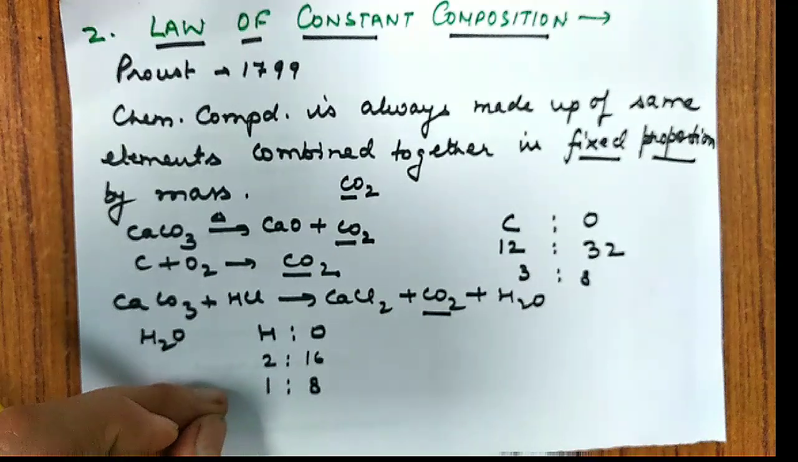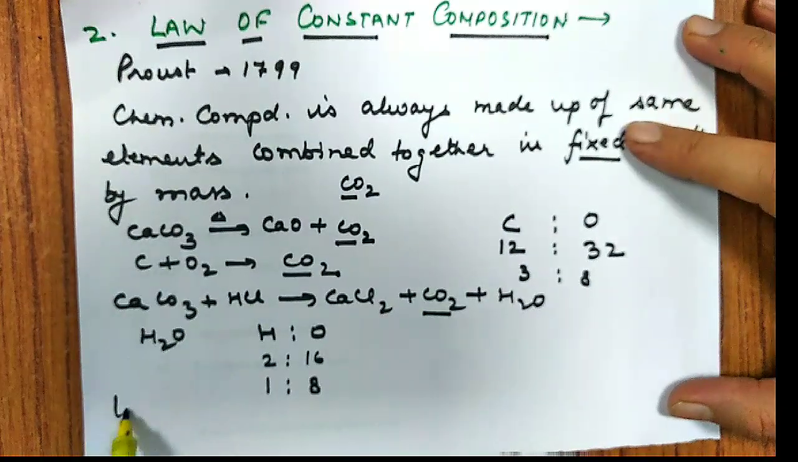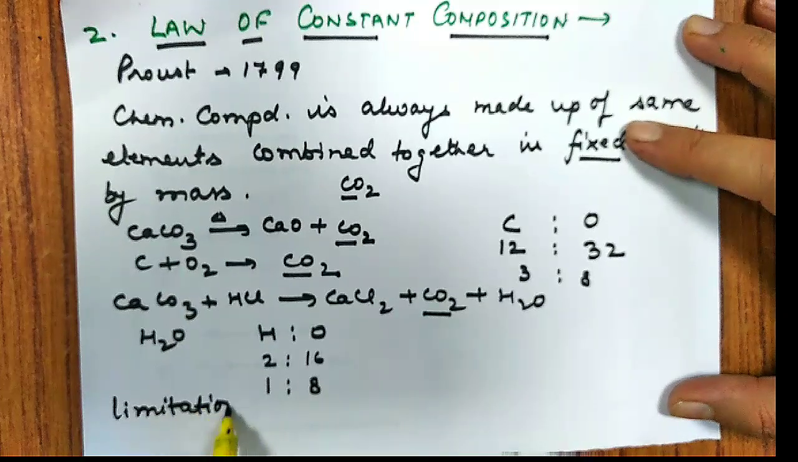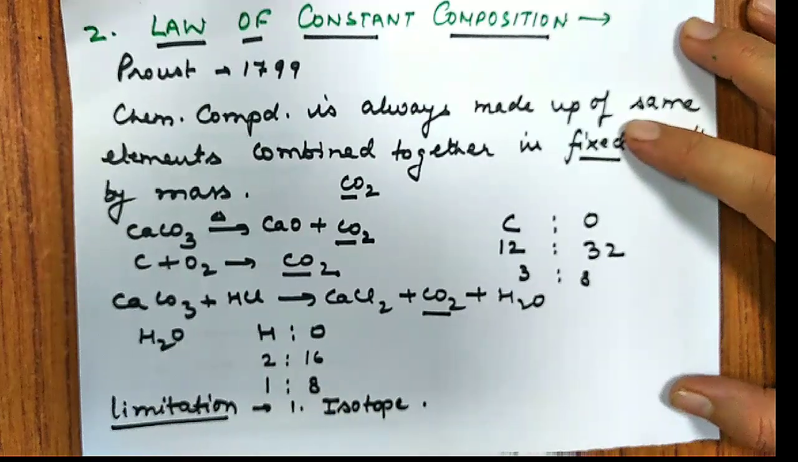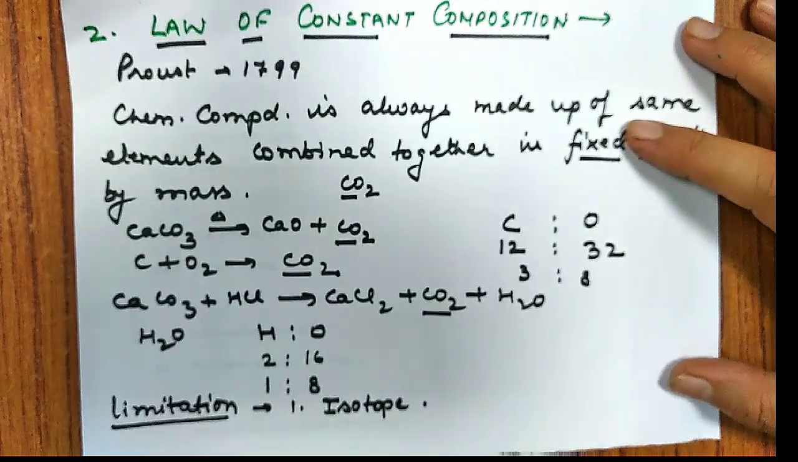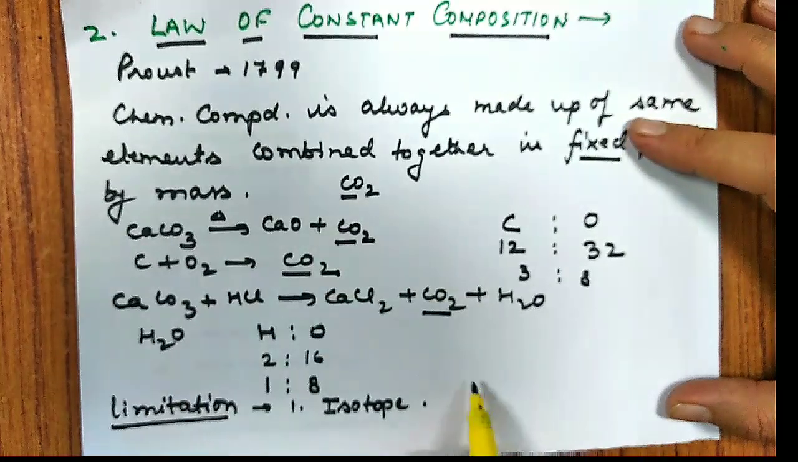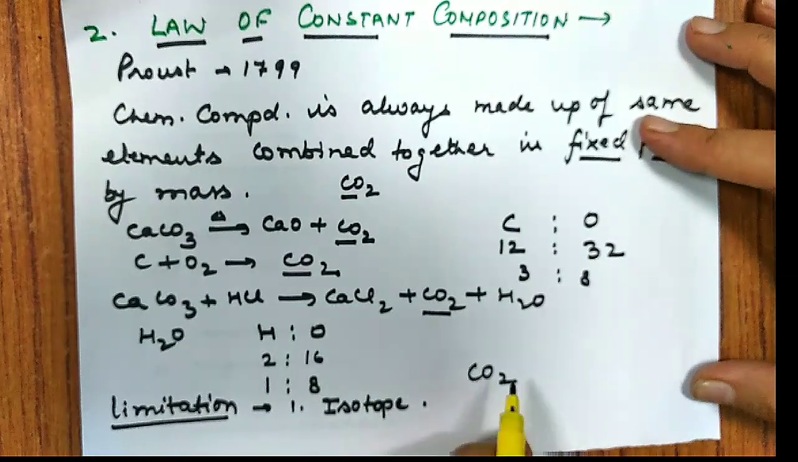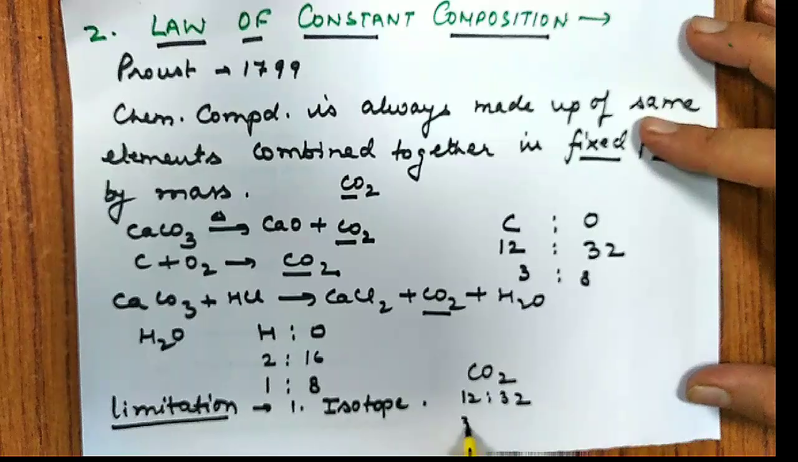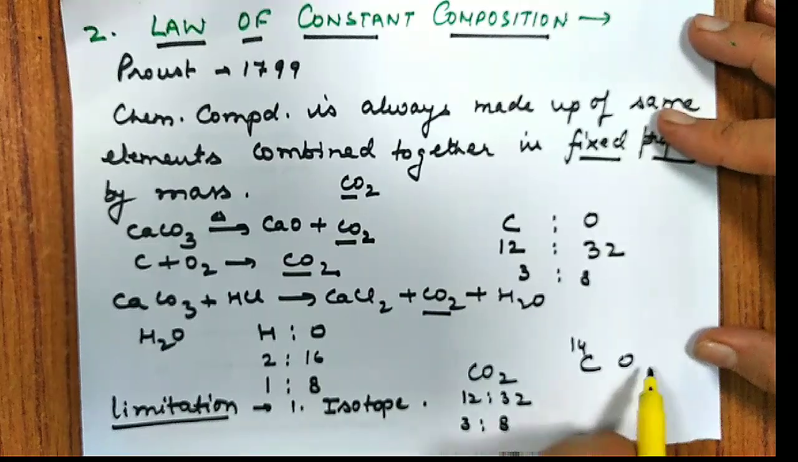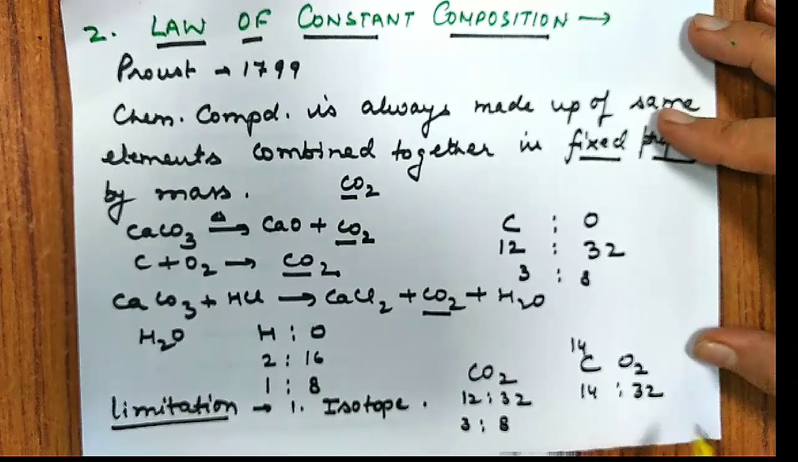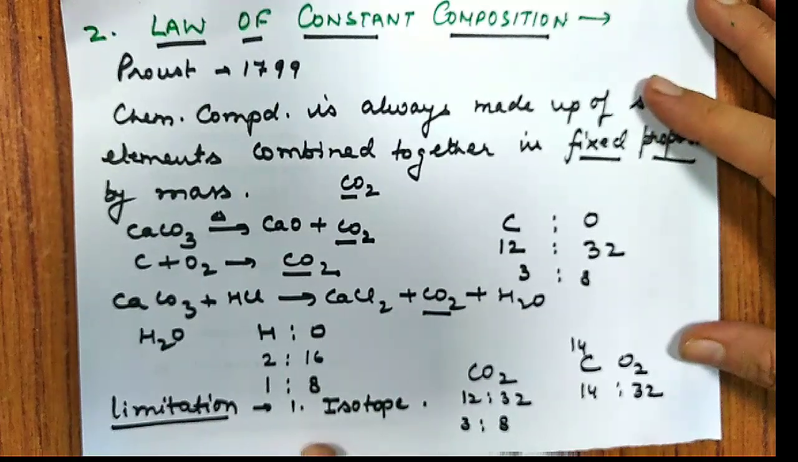But there is a limitation to this law. What is that limitation? The limitation is that it is not applicable to isotopes. Any element which exists as isotopes will be an exception. For example, in CO2, if I take the carbon-12 isotope, the ratio would be 12:32, that means 3:8. But if I take carbon dioxide with the carbon-14 isotope, then the ratio would be 14:32. That means the ratio will be different. So this does not hold good for isotopes. Clear?